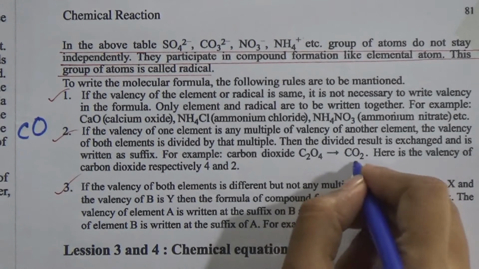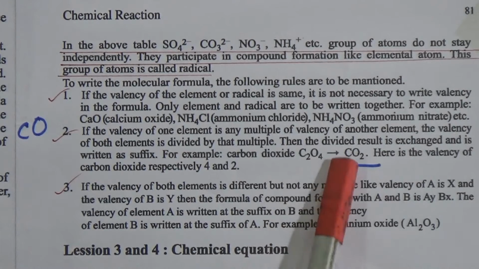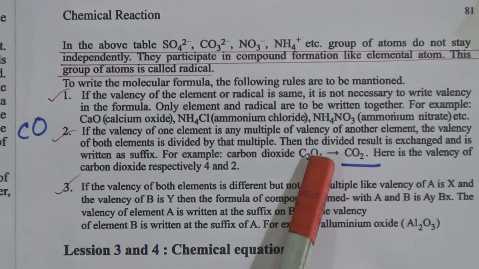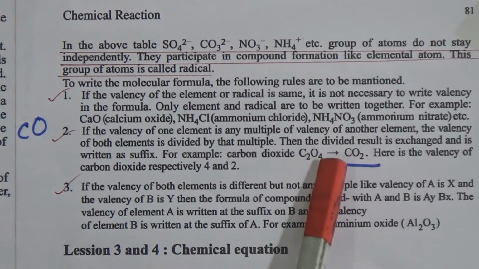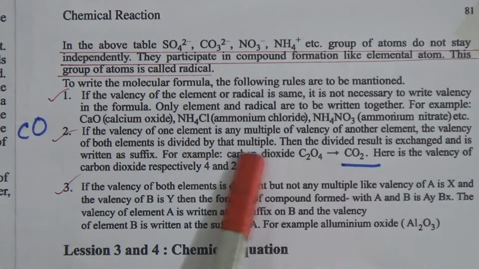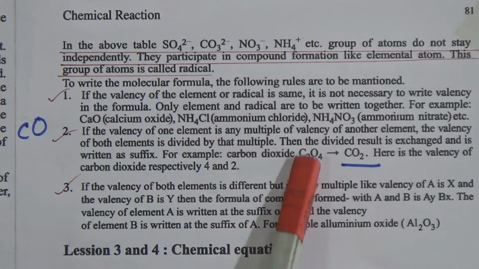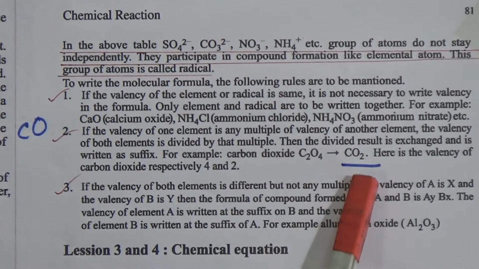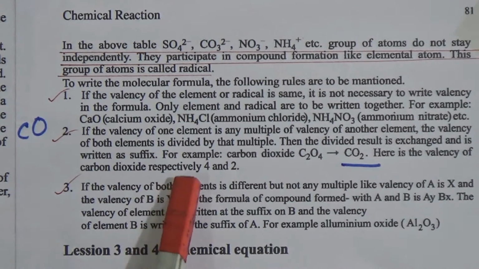We always write CO2, and there is a rule: the oxygen valency will be written with carbon and the carbon valency will be written with oxygen. Here 2 is the valency of oxygen and 4 is the valency of carbon, but both have the common multiple 2. By dividing both of them we will get CO2. Here the valency of carbon and oxygen in carbon dioxide is respectively 4 and 2.